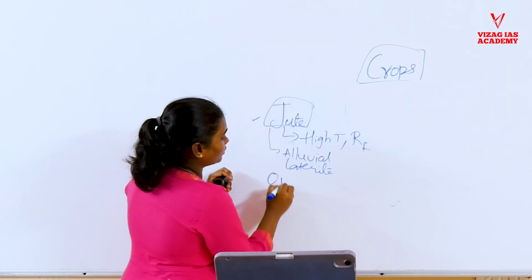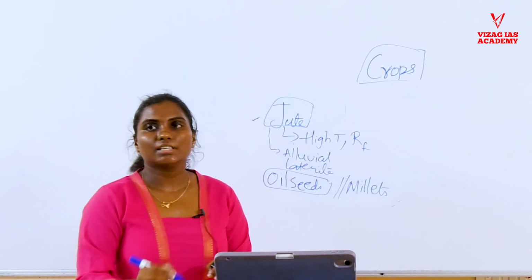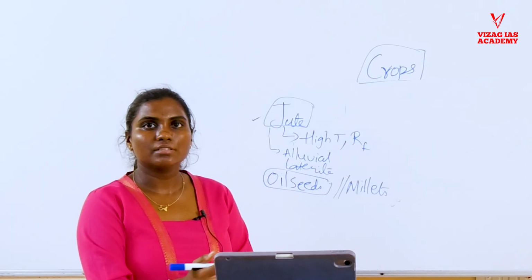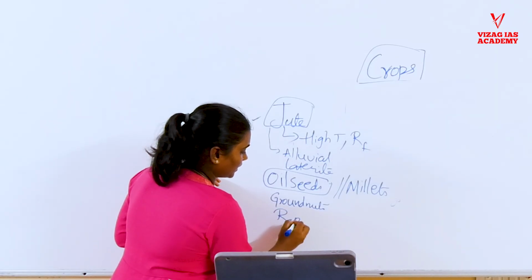Next, coming to oil seeds. Oil seeds are also parallel to millets, which is dryland farming, requiring a low amount of rainfall and high temperatures, for example groundnuts, rapeseeds, etc.